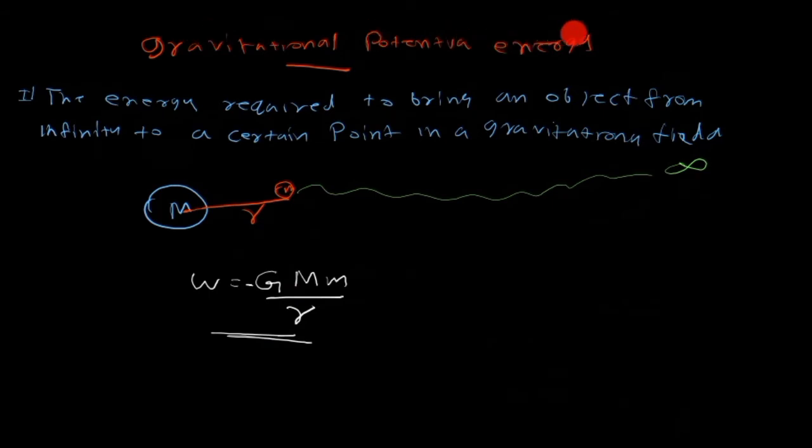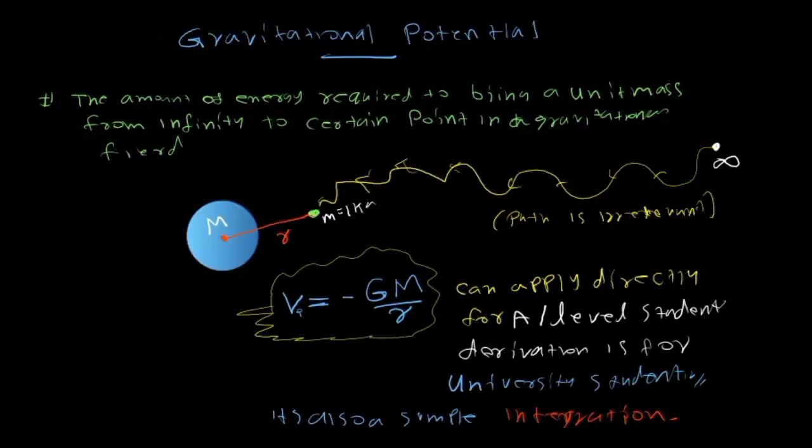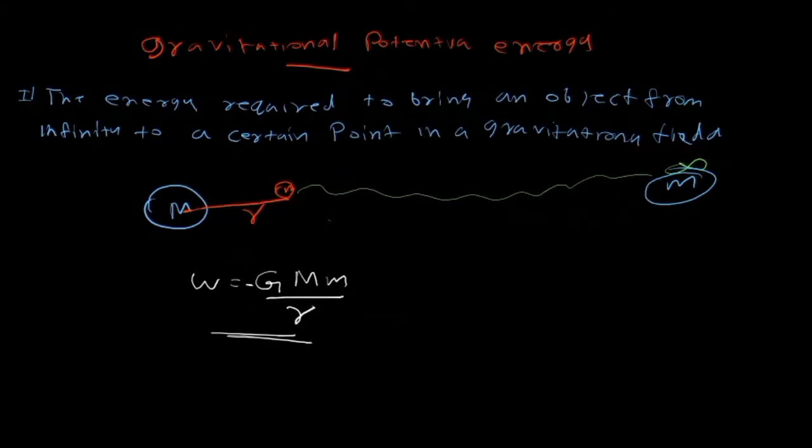Now the very next point is the gravitational potential energy, the energy required to bring an object from infinity to a certain point in the gravitational field. Previously it was a unit mass. This is just another mass. It can be multiples of kilograms or a fraction of a kilogram. The mass is brought from infinity to a certain point of interest. So W equals minus GMm over r. That is the equation to find the energy. The same thing we found in the previous one, the negative sign applies in this one as well. The work was done by the system itself, nothing else.